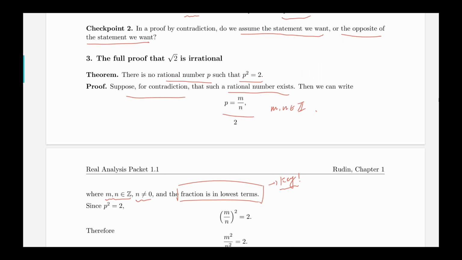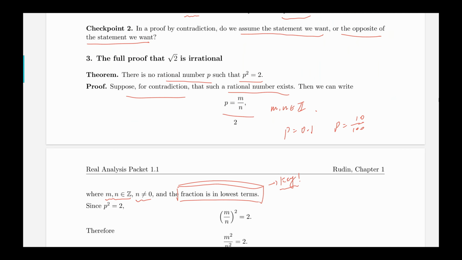And also you guys may wonder what if the fraction is not in lowest terms? If I choose some bad m and n, for example, if p equals 0.1, maybe a pretty reasonable choice is that p can be written as 10 over 100.